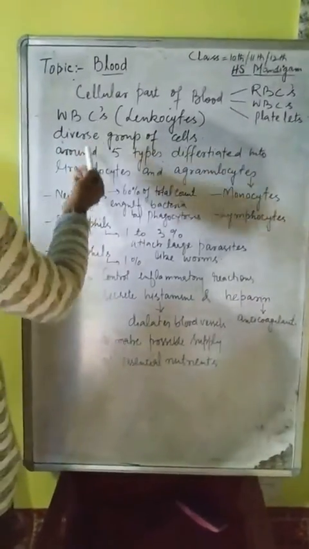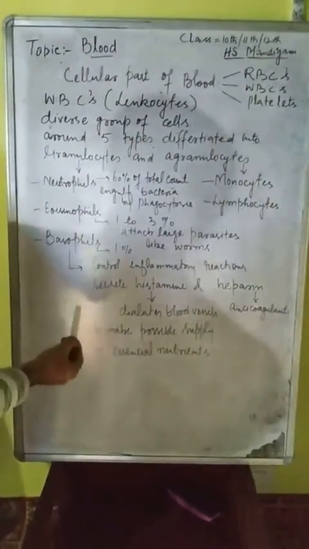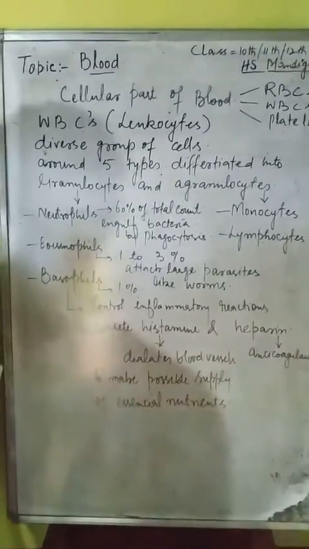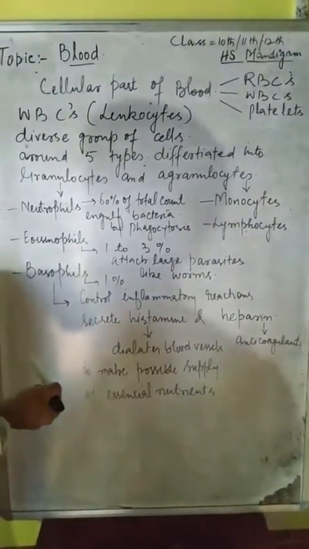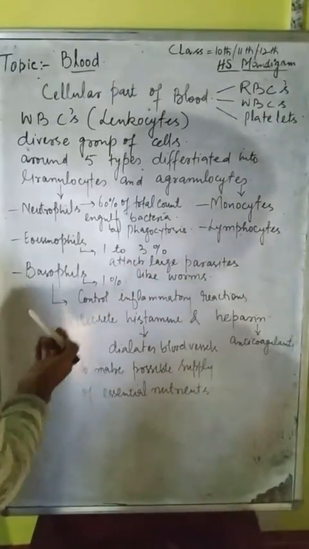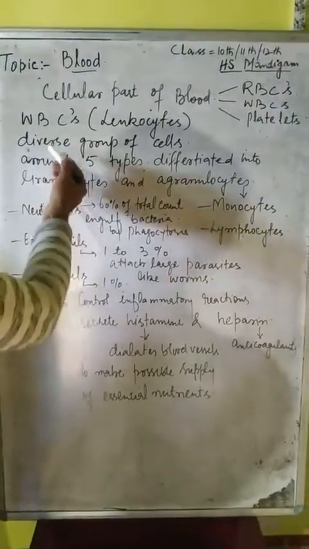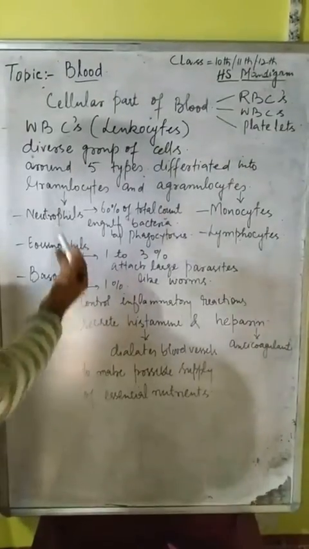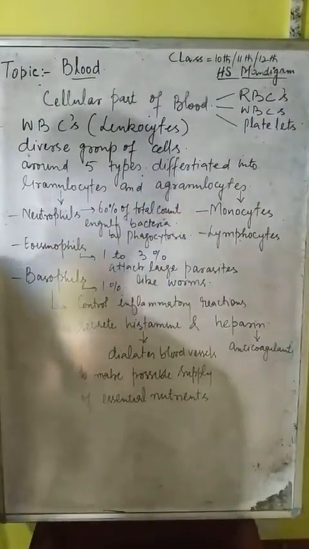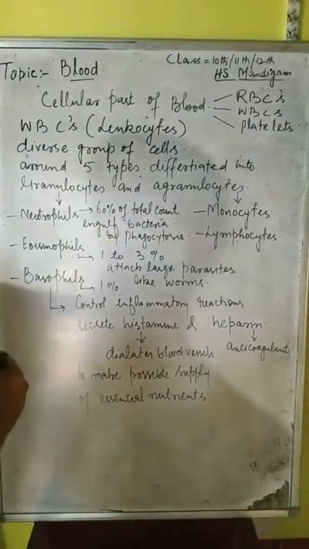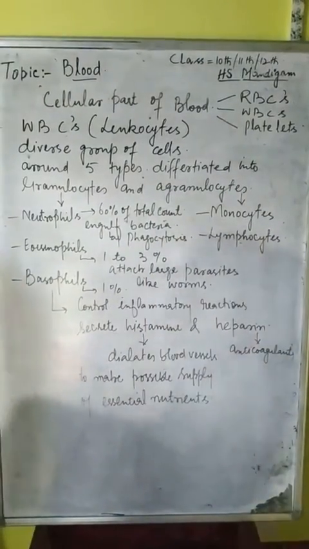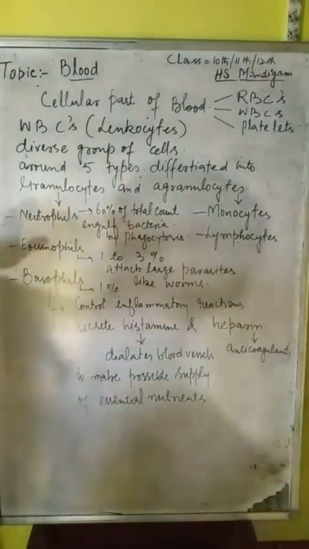They are the white blood corpuscles or leukocytes. Leukocytes are responsible for the immune system of our body. They are very important cells, the defense cells of our body, which flow in the blood. It is a diverse group of cells because there are around five types of leukocytes, and they are differentiated into two groups: granulocytes and agranulocytes.